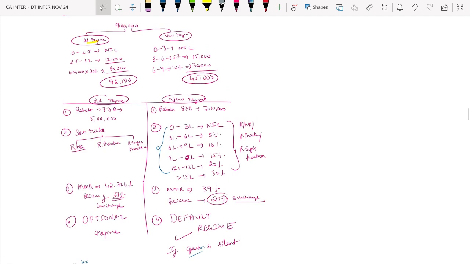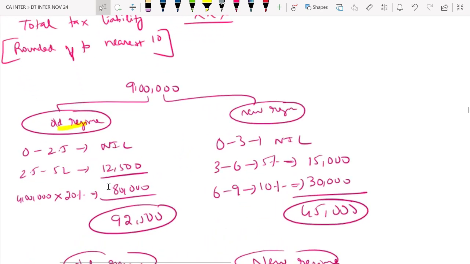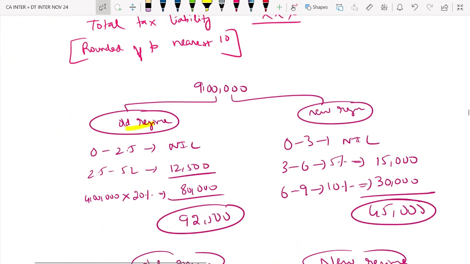Copy, guys. This 9 lakh you first copy. New versus old. Then I'll show you the other one. This you copy first. This is an income of 9 lakh. Everything remains the same. Which is better? New or old? New is better. Why? 45,000. Old is how much?